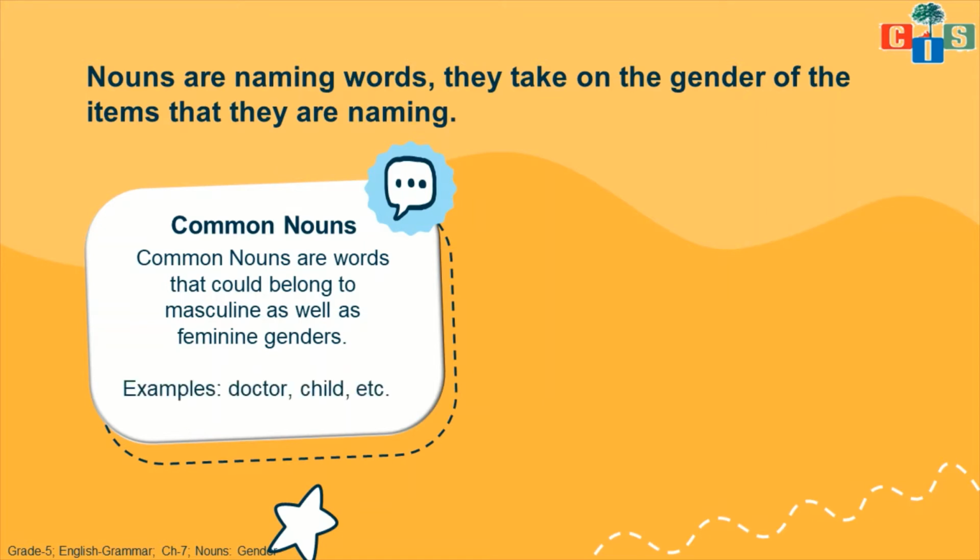For example, if I am talking about any doctor, that doctor can be a girl, that doctor can be a boy, right? So the word doctor will come as a common noun. In the same way, child and children come in the common noun category, right?